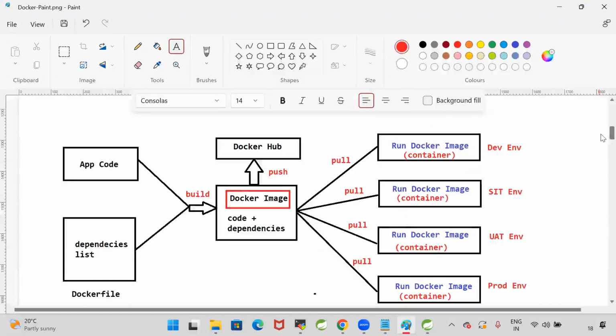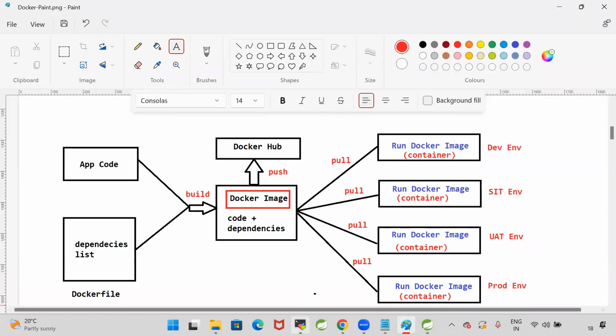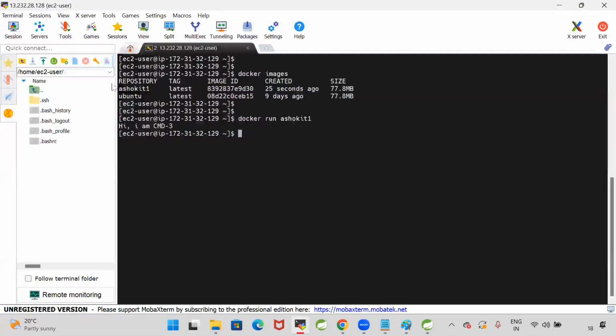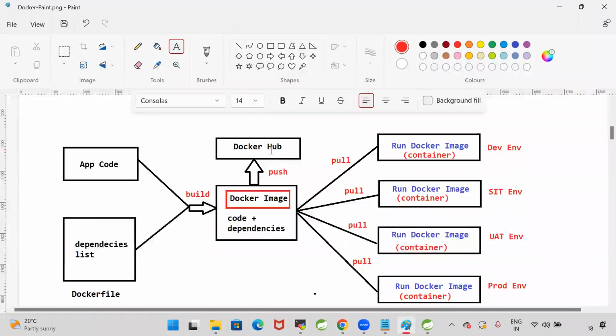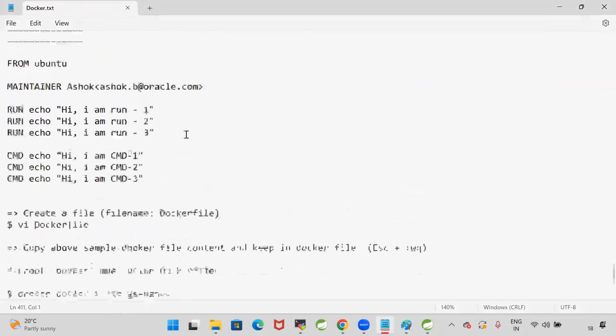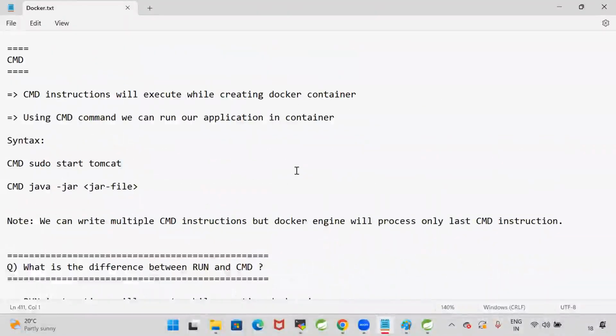In the Monday session, we will see how to push the Docker image to a Docker Hub account so that anybody can pull our image. Currently the image I created is available only in my system. I want to push my image to dockerhub.com so that anybody can pull and run it. We will also discuss the remaining Docker keywords and write Dockerfiles for Java, Python, Angular, and React applications.